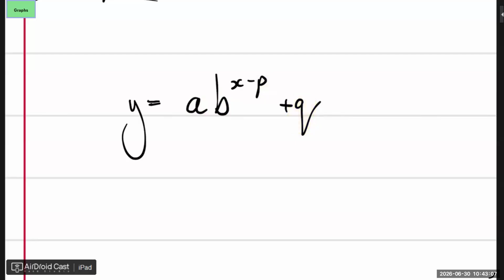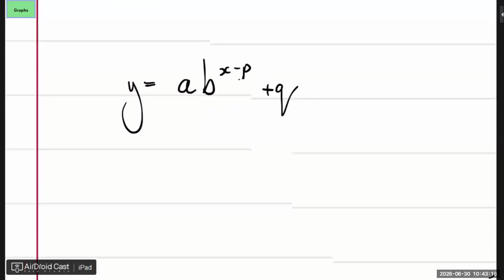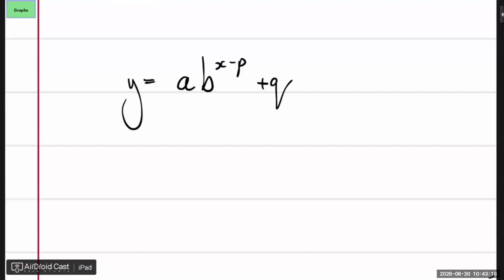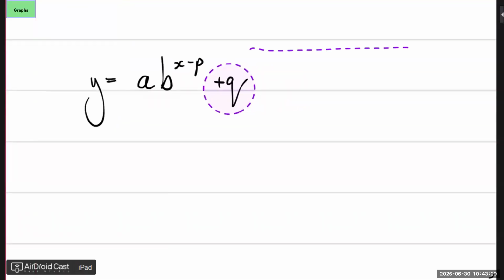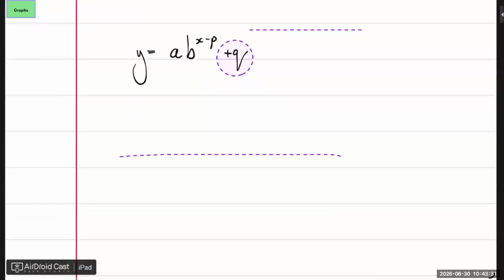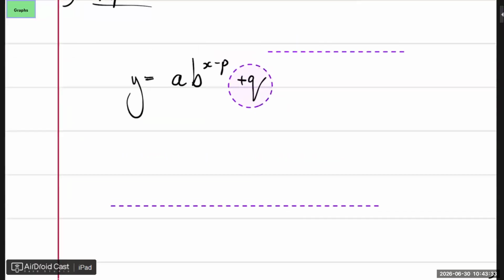Because technically, this P can be within this A. And I'll explain now. Let's just first discuss what each thing does. Let's start with the Q. What does the Q do or tell us? It's the same as the hyperbola, the horizontal asymptote. So if you can first establish that, you know exactly what the horizontal asymptote is, then we carry on. What does the A tell us?